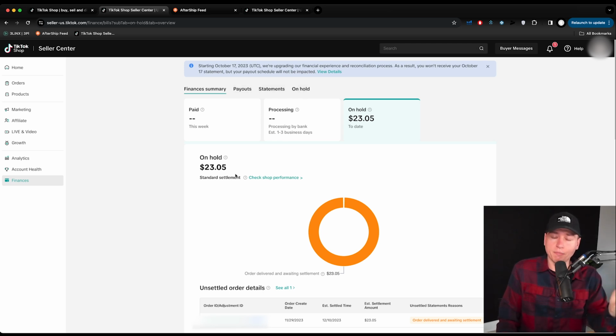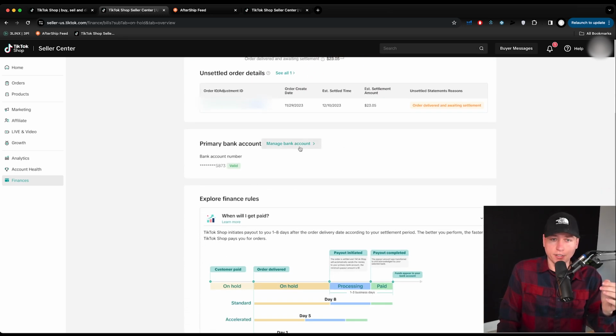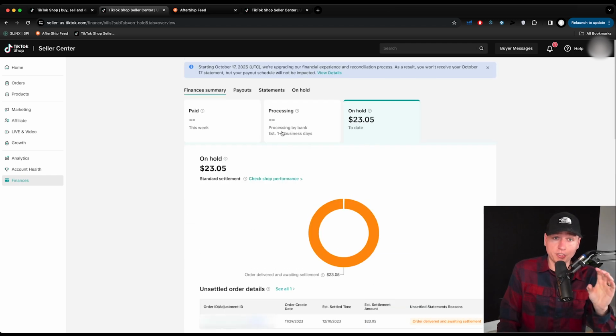This is going to work just like Amazon, where they hold the money for 7 days, make sure everything goes through, it's delivered, and then it goes ahead and goes to your bank account. Okay, so wherever it says bank account here, hit manage bank account, then add your bank account in here so that TikTok can transfer the fees out. So if you're taking TikTok Shop seriously, this page you should get really familiar with. I'll go deeper into this in a second, but this needs to be set up, as well as you need to watch this like a hawk to make sure your margins are staying healthy, you're not losing money, everything like that.